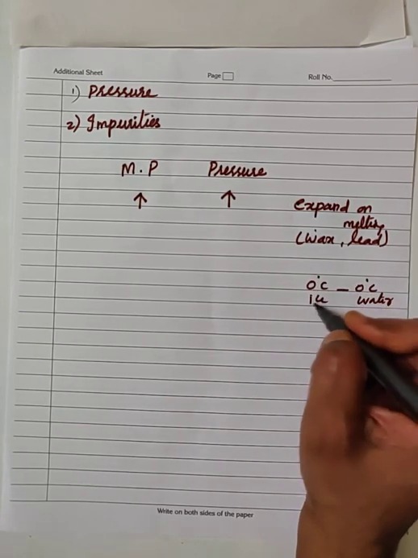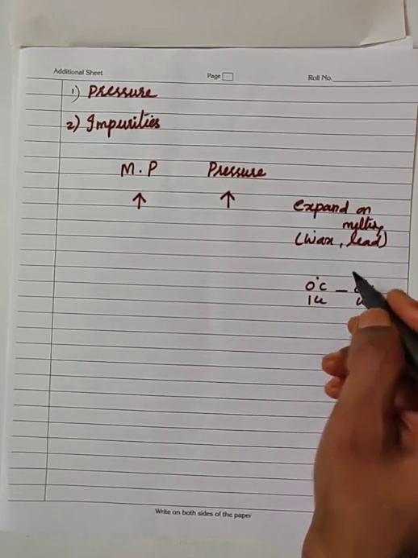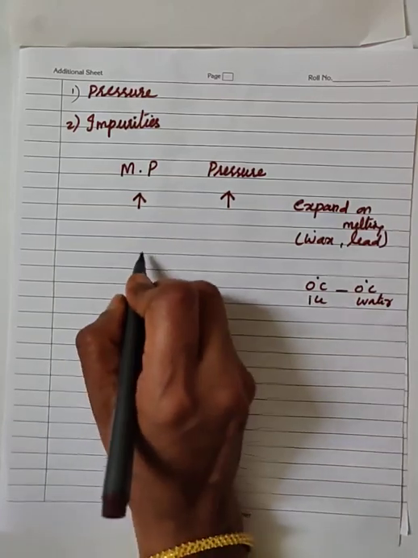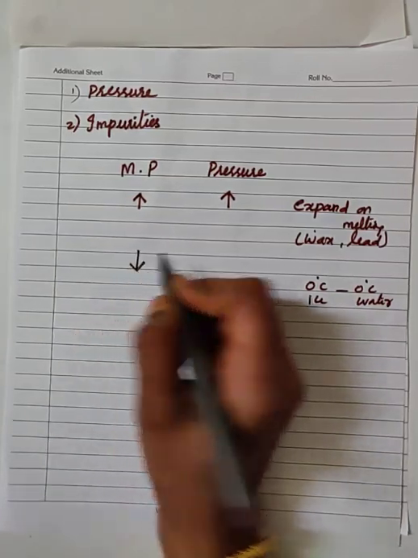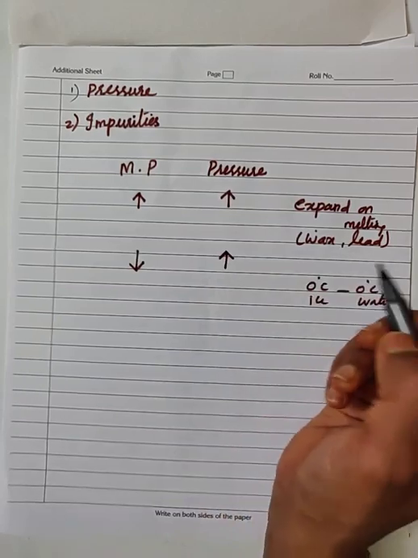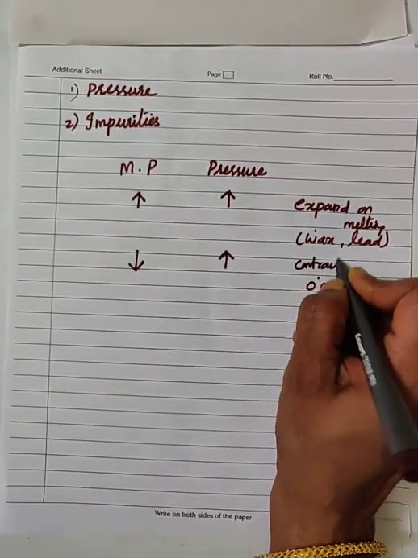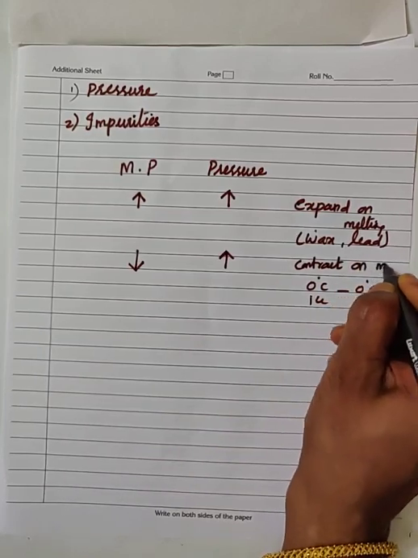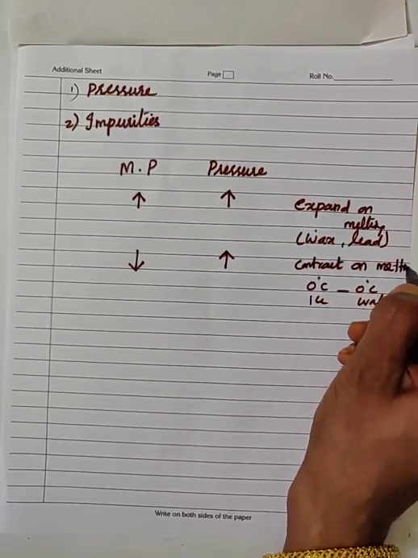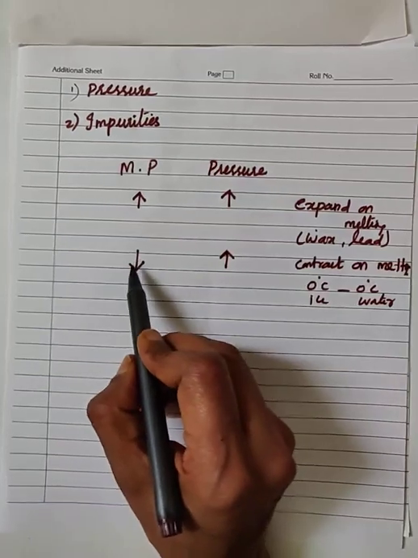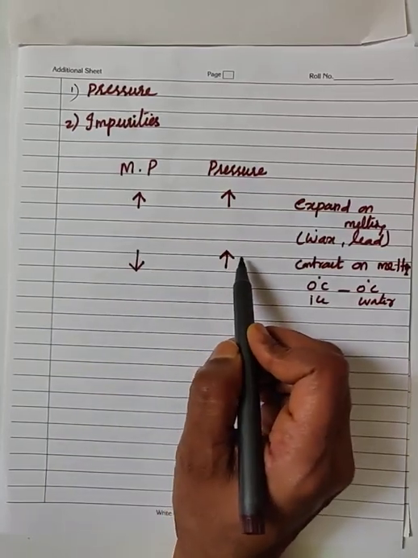Yes, on melting, ice at 0 degrees Celsius contracts. So for such substances, the substances which contract on melting, the melting point decreases with increase in pressure.